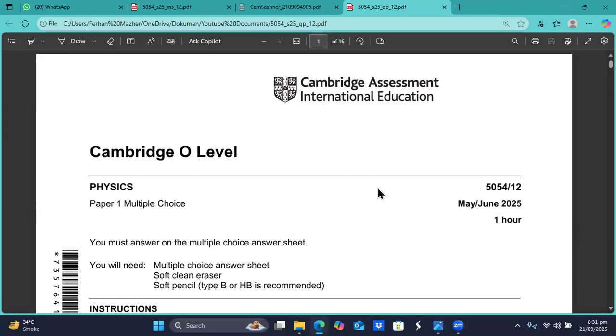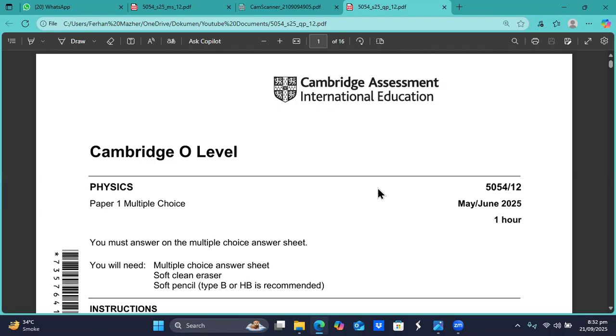So on your screen, the paper is showing up. One very important thing is that this paper and the marking scheme which I am using in this video are the property of the Cambridge Assessment International Education. I have only downloaded them, and I am presenting you the solution of this paper to the best of my knowledge, my abilities, and my skills.